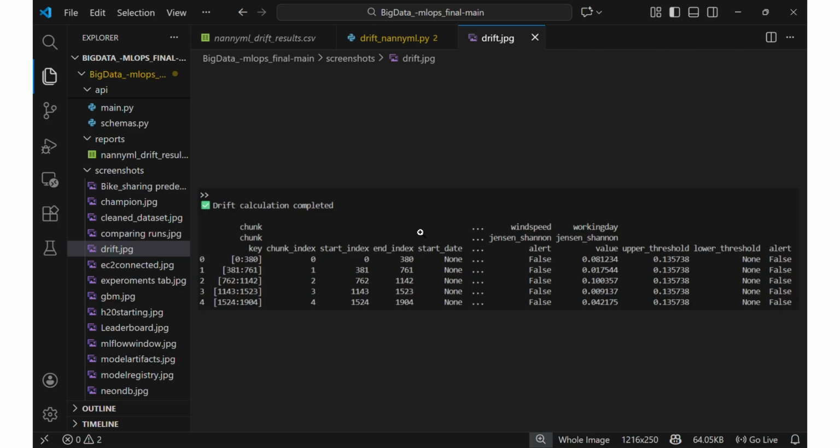To conclude, this project demonstrates a complete MLOps lifecycle from data ingestion to monitoring. It also highlights reproducibility, scalability, and real-world deployment considerations. Thank you.